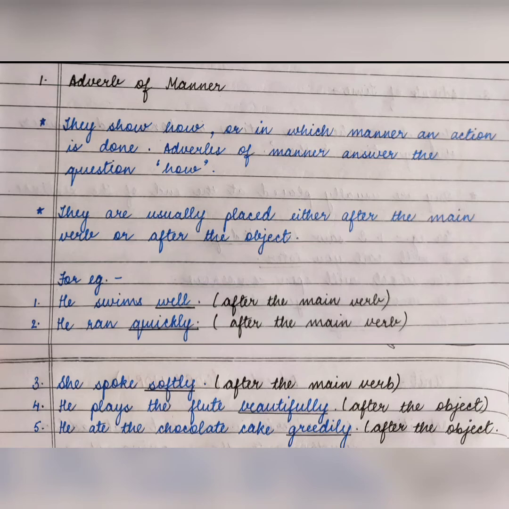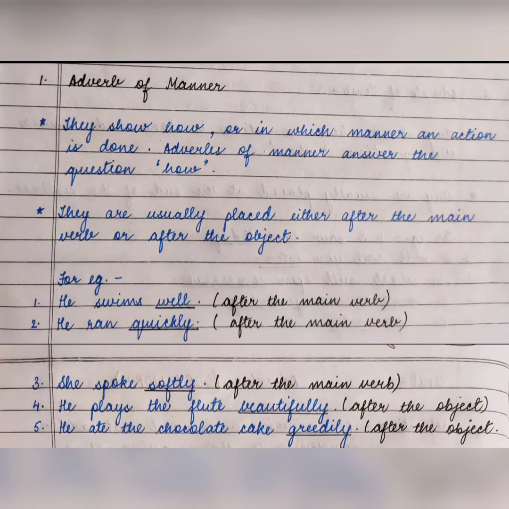Okay, the last sentence is He ate the chocolate cake greedily. यहाँ पे भी हम लोग question raise करते हैं, what did he eat greedily? He ate the chocolate cake. तो chocolate cake यहाँ हमारा object है. Okay, and how did he eat it? Greedily. He ate it greedily.